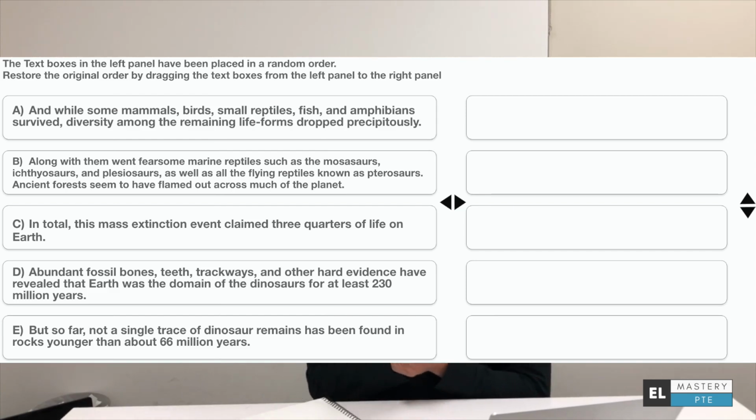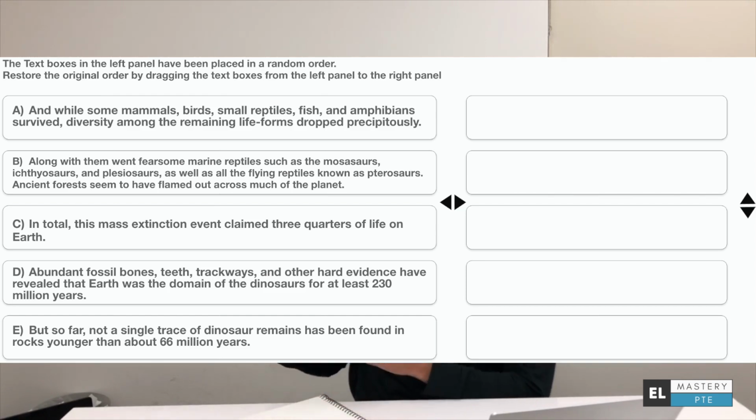Alright, so how did it go? Were you able to finish it in 90 seconds or did you need some more time? Regardless, let's just see what we have in front of us then. So the first sentence, as discussed, was indeed "abundant fossil bones." The next one is "but so far not a single trace of dinosaur remains has been found."